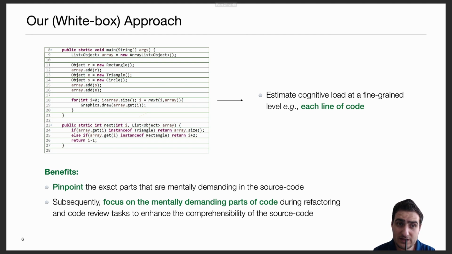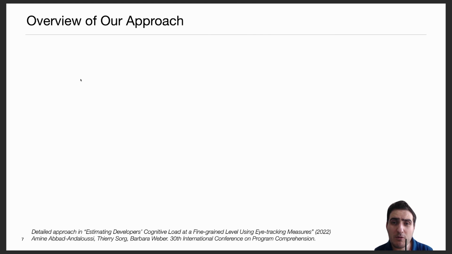The benefit of this approach is that it can help us to pinpoint the exact parts that are mentally demanding in the source code. And subsequently, during refactoring or code review tasks, one can focus on these important parts of code to improve their comprehensibility. So now I will provide an overview of our approach, and for more detail, I invite you to have a look at our paper.